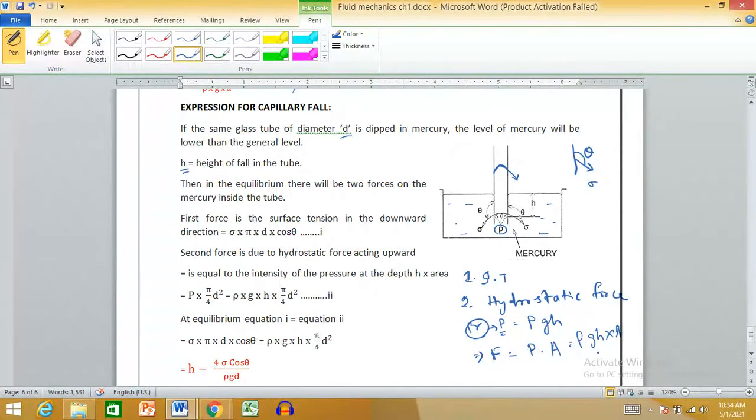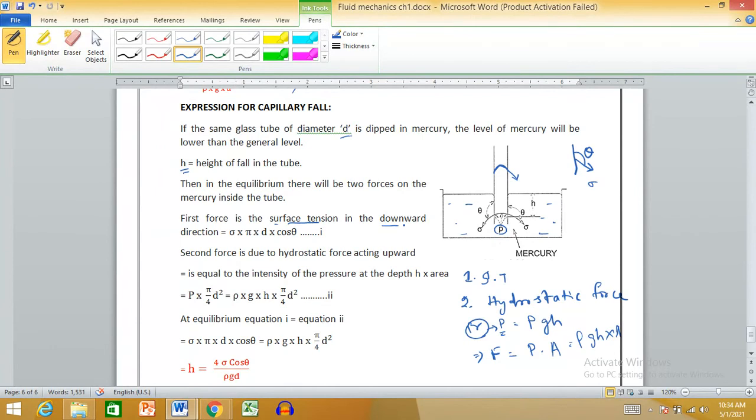From this, we know that two forces are acting. The first is the force due to surface tension, and it acts downward. In the case of capillary rise, the surface tension was acting upward; in capillary fall, it acts downward. That is why I said the two forces are completely different from the forces of capillary rise.